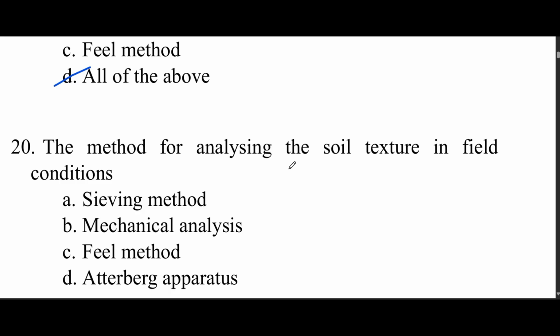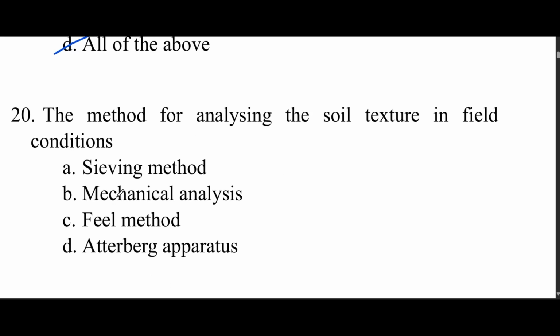Next, the method for analyzing the soil texture in field condition. Options sieving method, mechanical analysis, field method, Atterberg apparatus. Which is the correct answer?